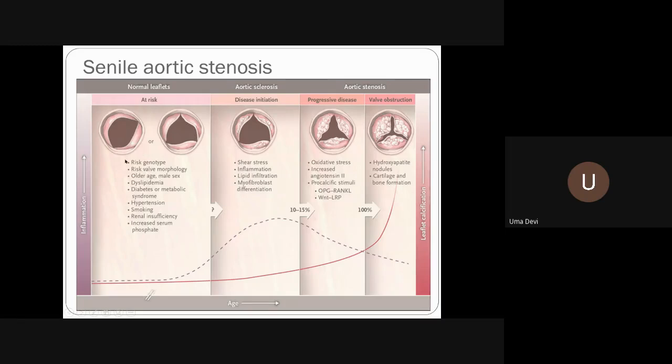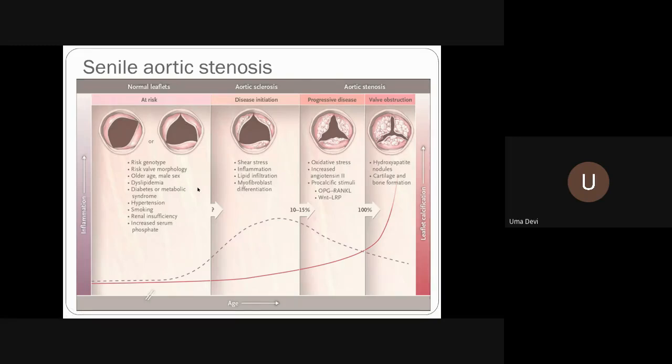Then the risk valve morphology, of course, bicuspid. Then genotyping, there is some genetic background. Usually a cluster in the same family is seen, so there is always a genetic background. Then others we know: older age group, more atherosclerotic, and definitely male sex. Usually 2/3 are males and only 1/3 are female. Even if you come to the ward, most cases of aortic stenosis are male, except in rheumatic heart disease.